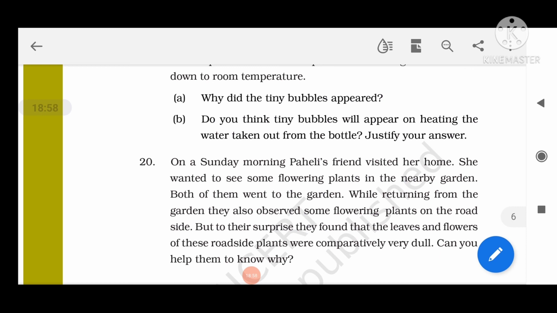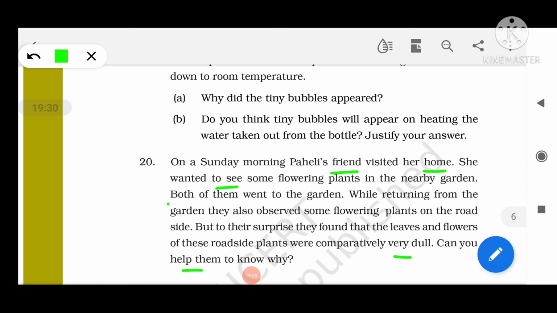Question number 20. Sunday morning को पहेली के फ्रेंड्स उसके घर में आए. She wanted to see some flowering plants in the nearby garden. Both of them went to the garden. While returning from the garden, they also observed some flowering plants on the roadside. But to their surprise, they found that the leaves and flowers of these roadside plants were comparatively very dull. Can you help them to know why?